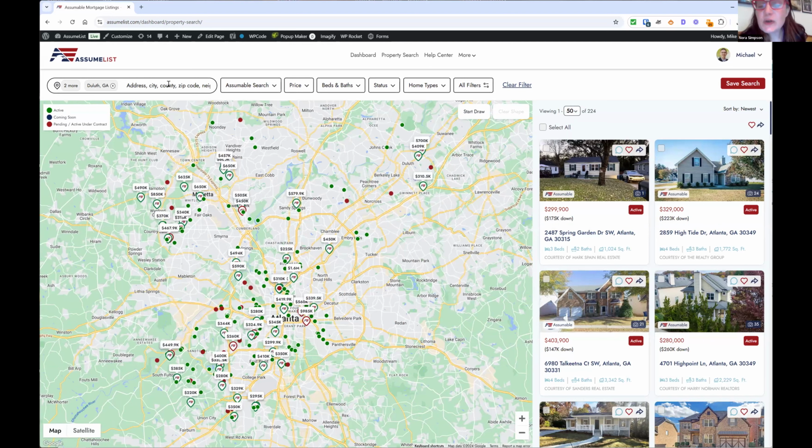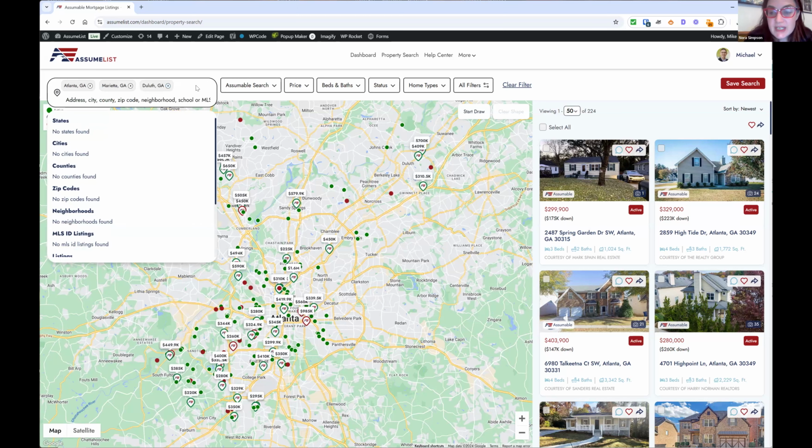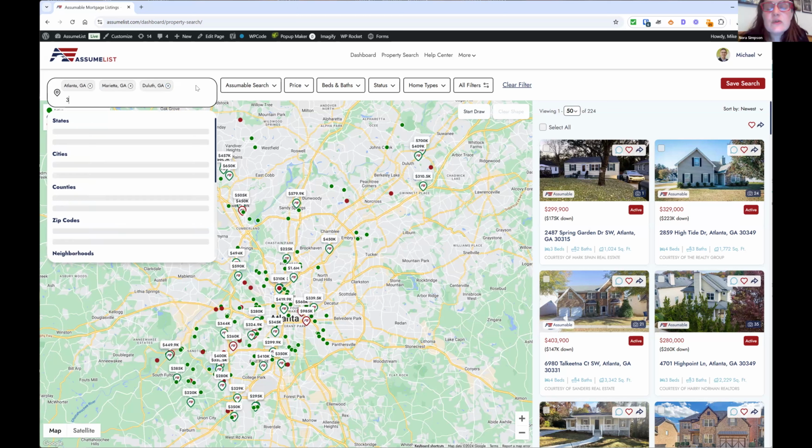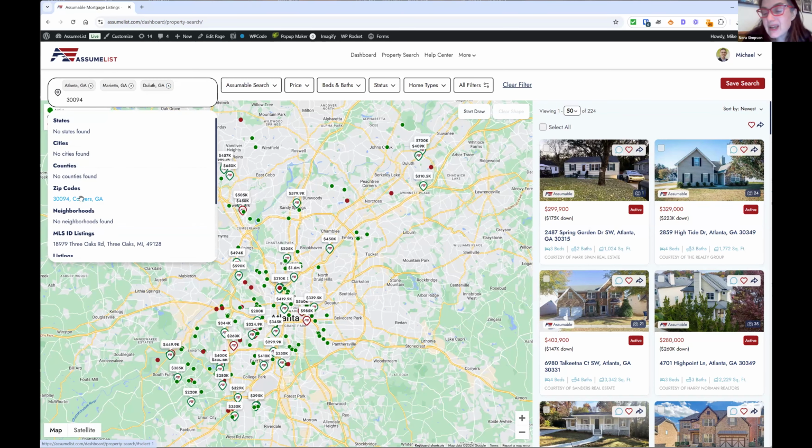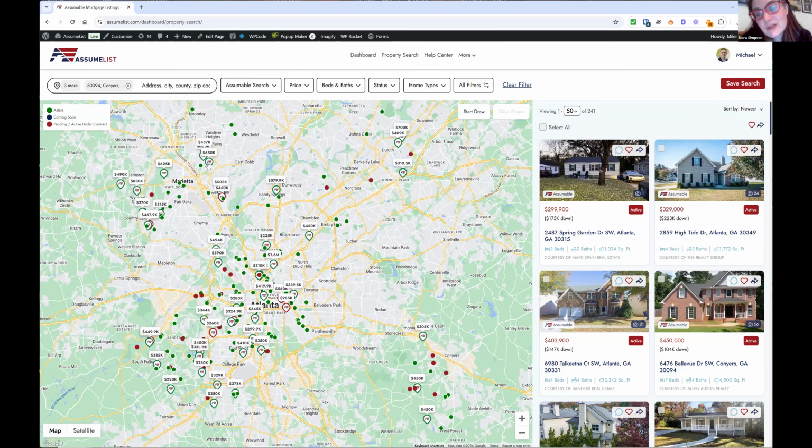Now let's imagine that your buyer said, I want Atlanta, Duluth, Marietta, but also my mom lives in Conyers, but I only want to do 30094. I don't even want to put in Conyers. I just want to look at zip code 30094. Look at this. You can combine cities, zip codes, other stuff. And then 30094 pops up with Conyers, Georgia, because the buyer says, well, I wouldn't mind living near my mom. She's so helpful with the grandkids, right? So now we've got 3 cities and a zip code, and here are all our wonderful assumable listings.